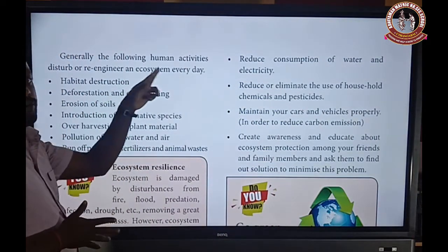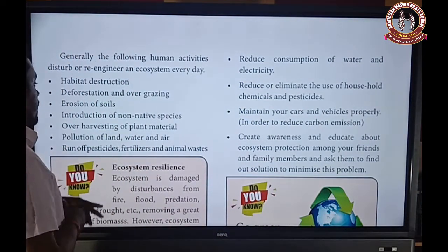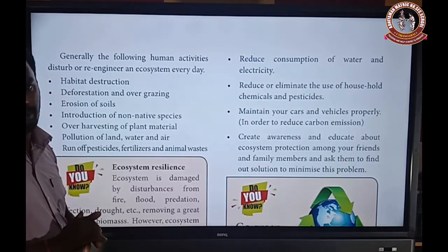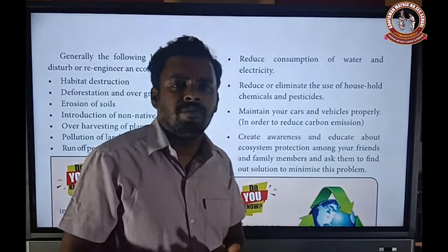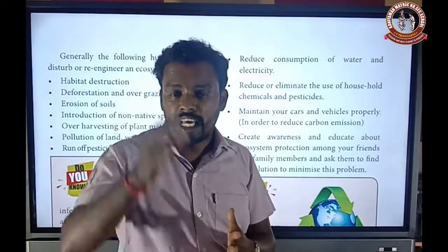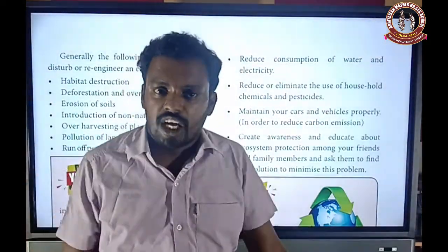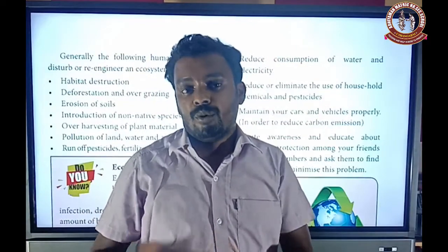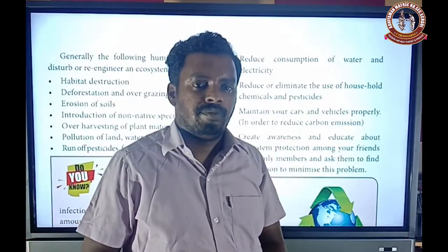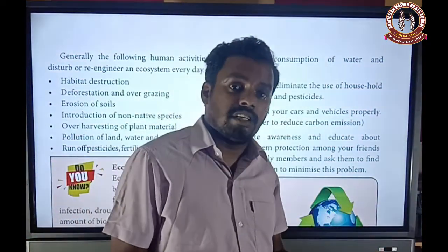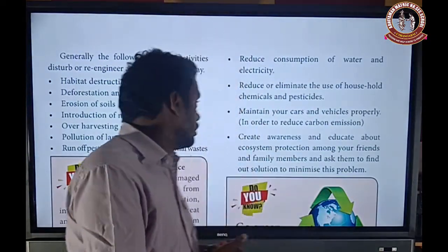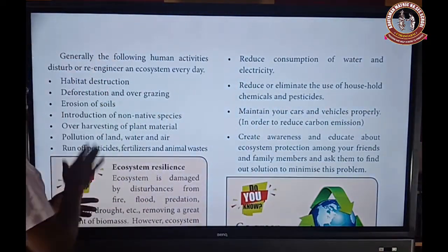That is the second activity. It disturbs the environment. Then the third one, erosion of soil. When a lot of trees in the forest are cut down, at the time of rainy season a large amount of water runs or flows over the land. Suppose the tree is absent. So which process takes place? The process of erosion. So the next one is soil erosion.